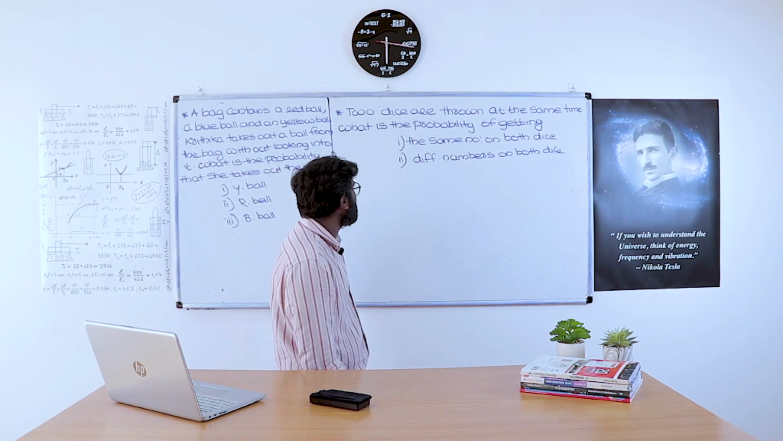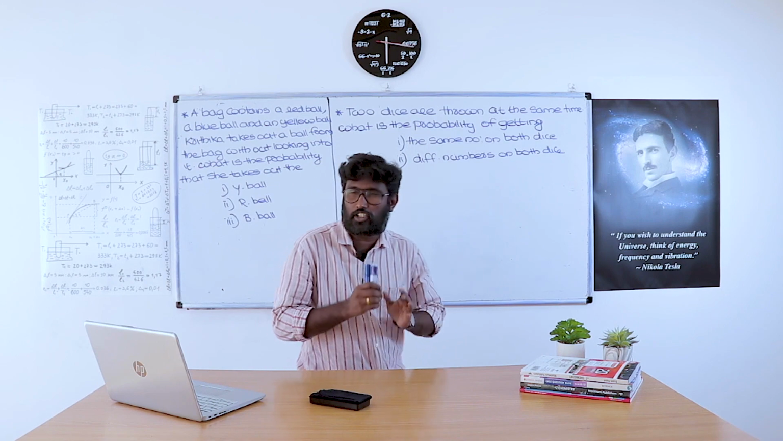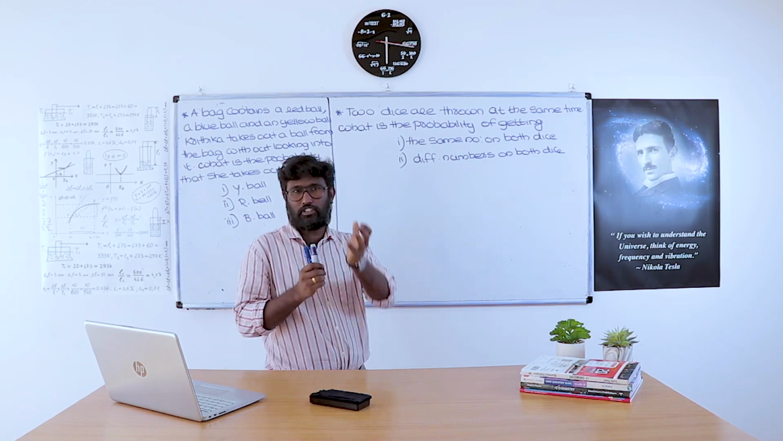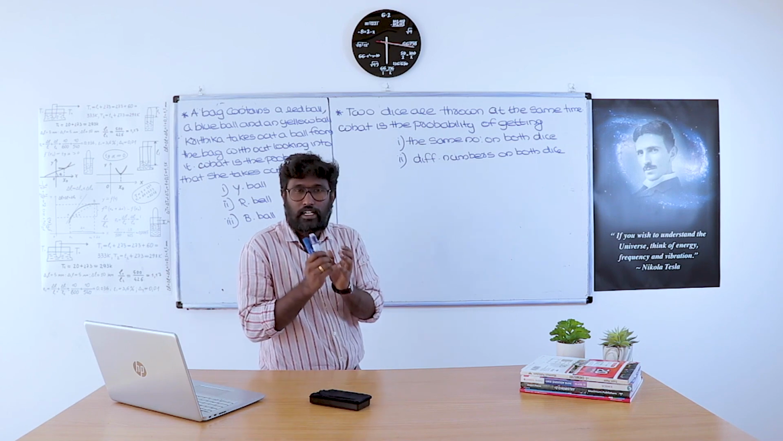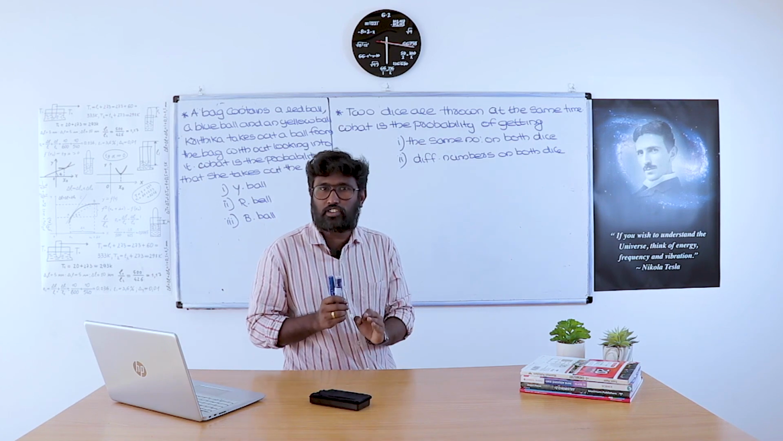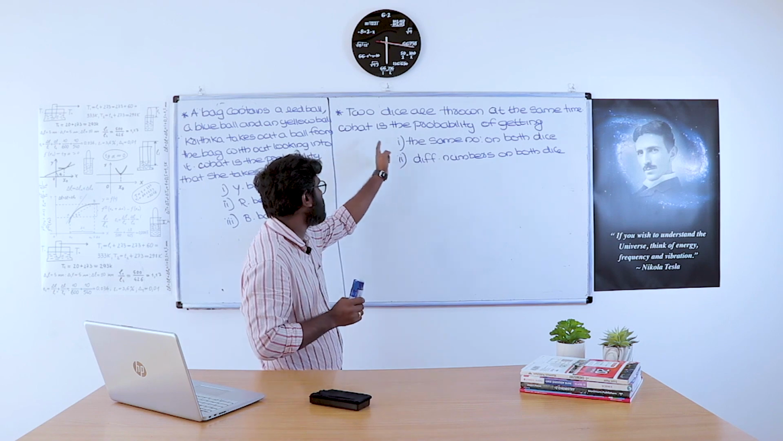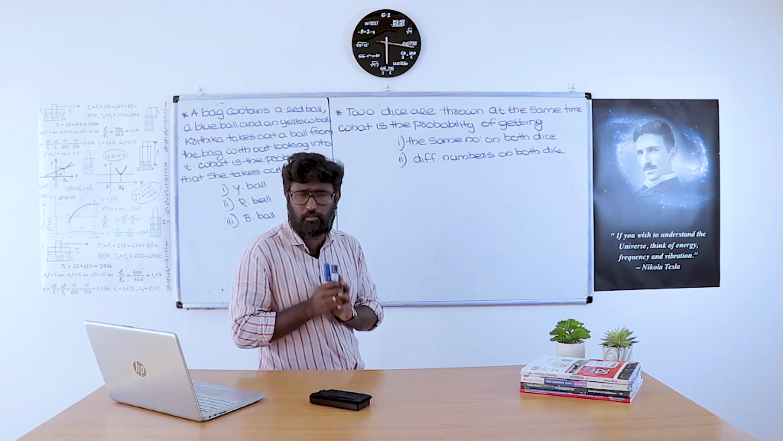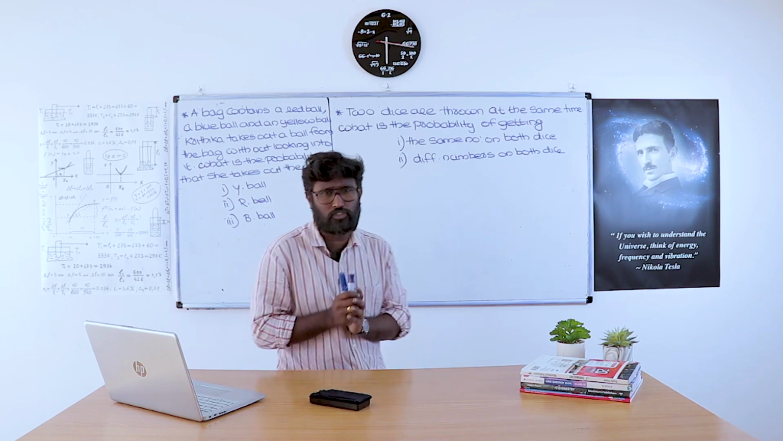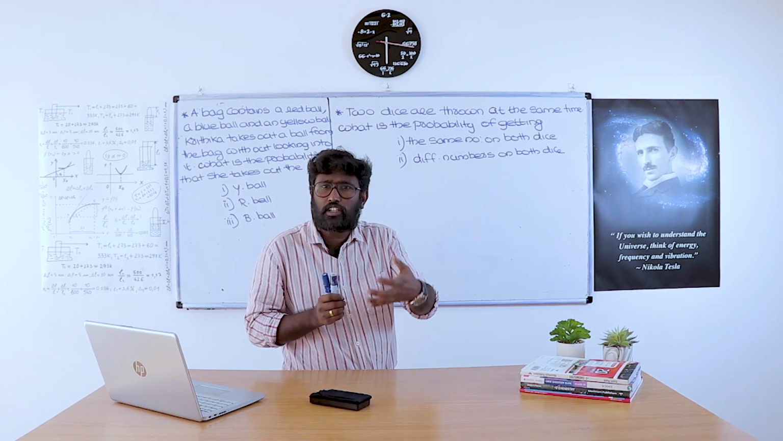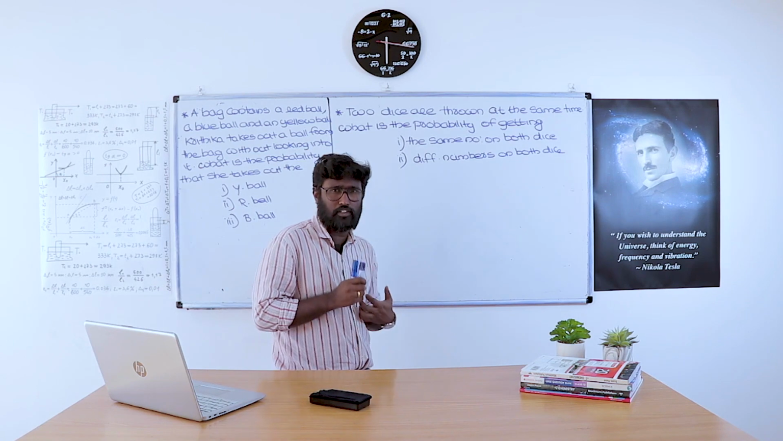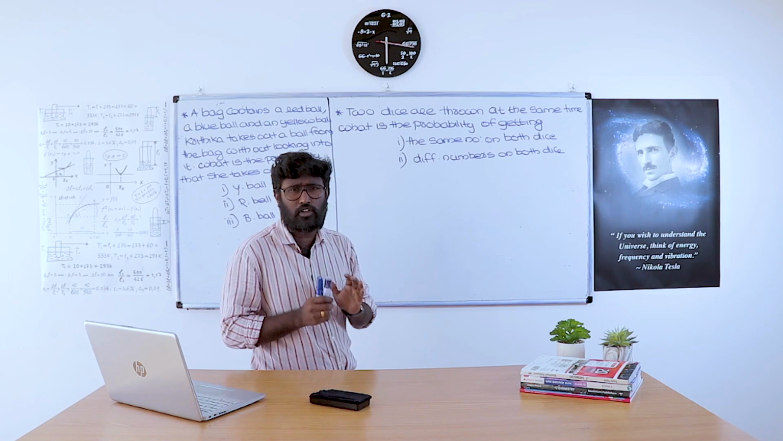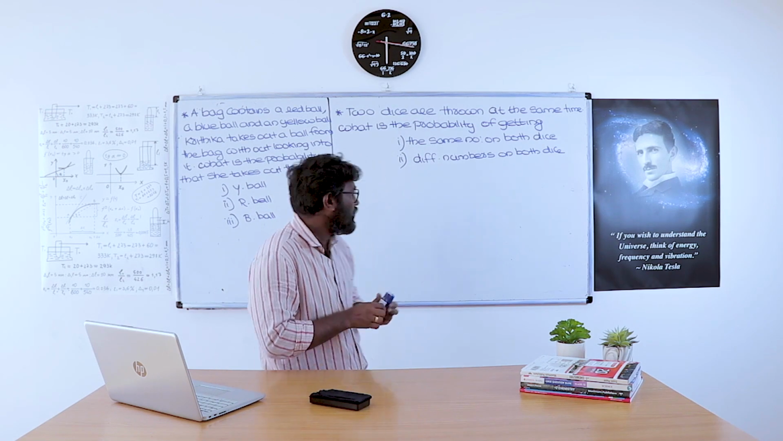Two dice are thrown at the same time. As we all know, one die consists of 6 numbers from 1 to 6. Here, two dice are thrown at the same time. What is the probability of getting the same number on both dice and a different number on both dice? So, what is the total outcome that we want to know?